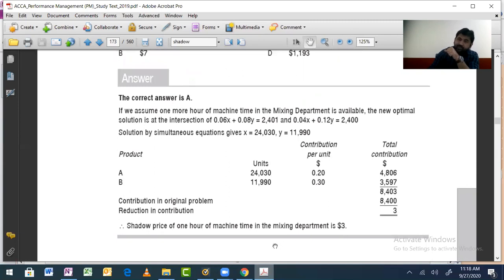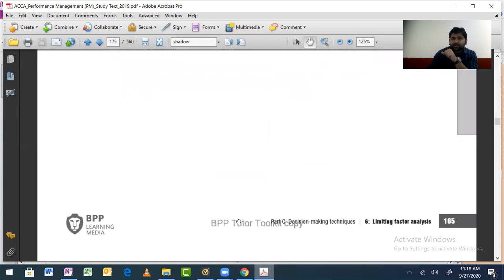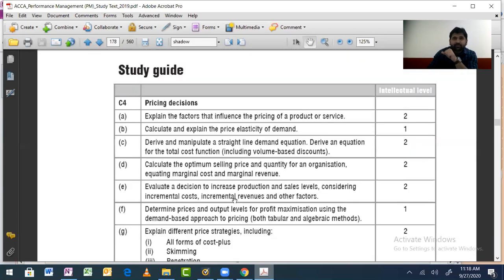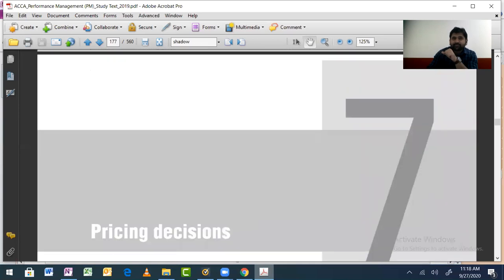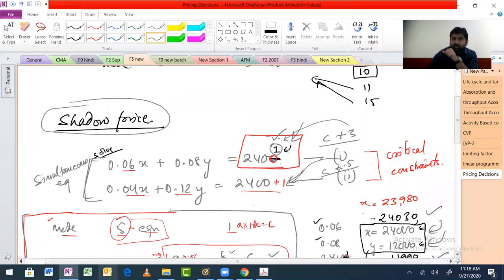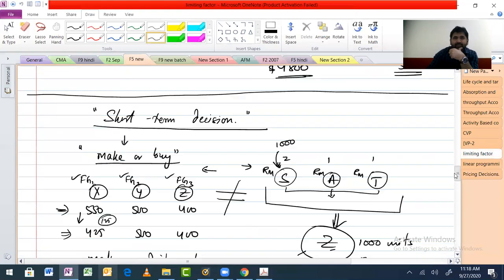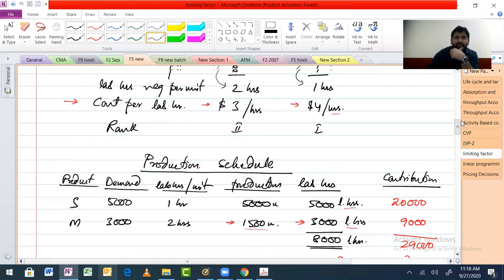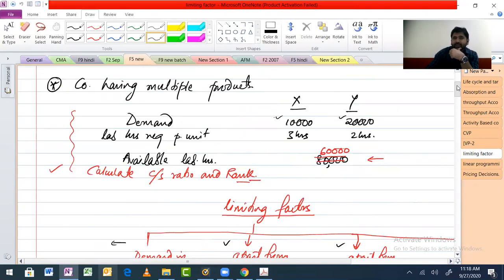Okay. So that was about shadow price, and now we have a torturous thing to start. Where is it? Yeah, the pricing decisions. Now, see, the problem with this particular chapter is that last time we started limiting factor, and I think somewhere I was able to summarize this whole chapter for you. Yeah, here it is. See, this was the thing, right?